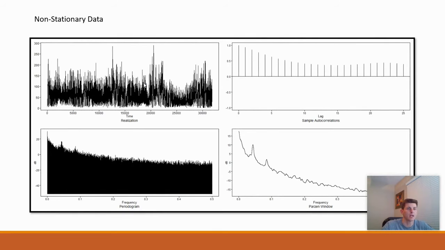The next step in the analysis is to check the data for the three assumptions of stationarity. Looking at the realizations, we see somewhat wandering behavior, we see damping autocorrelations, and we see the spectral density has a peak at 0, which indicates wandering behavior. So just based off these visuals, I don't think this data set meets the assumptions of stationarity.